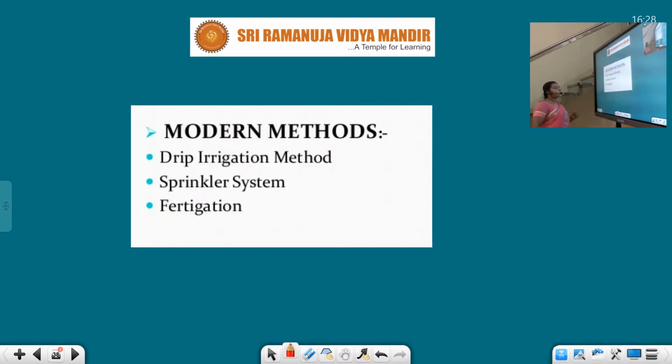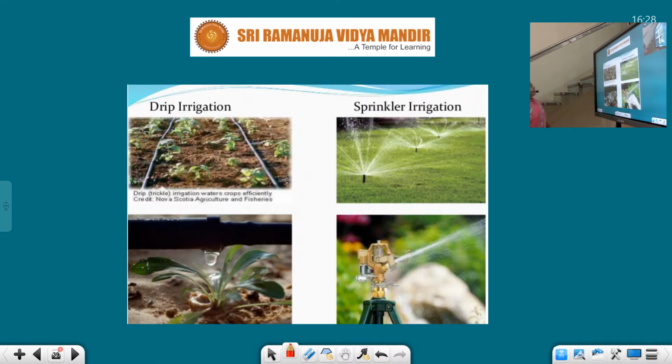By that time, technology was not available, right? So, these are the modern methods such as drip irrigation method, sprinkler system and fertigation. These three are the modern methods of irrigation. Generally, people are now using these methods: drip irrigation, sprinkler system, fertigation. See, children, this is the drip irrigation. So they'll have pipes in their field.